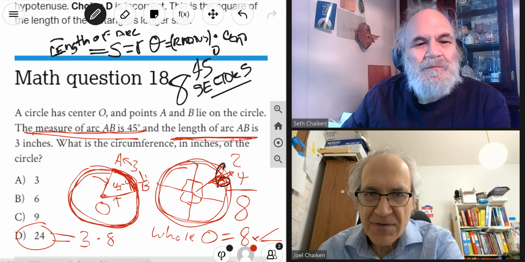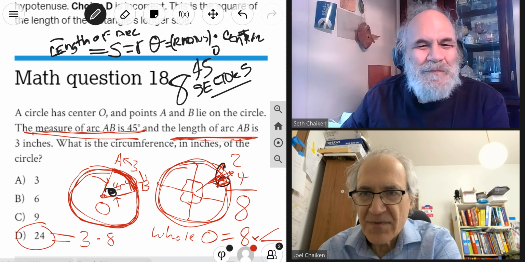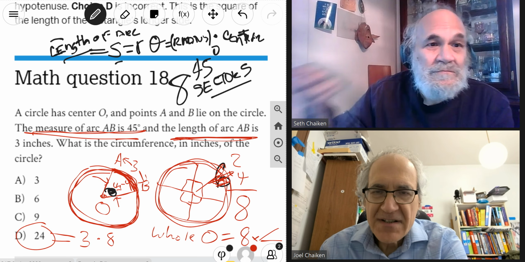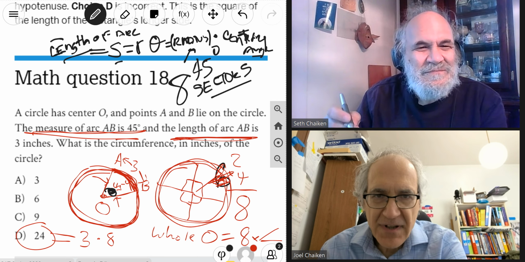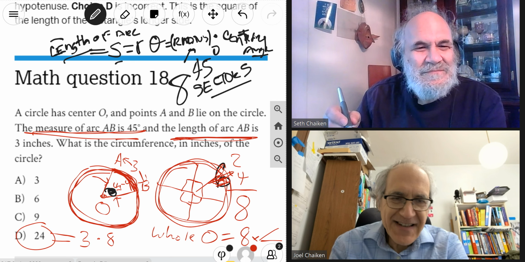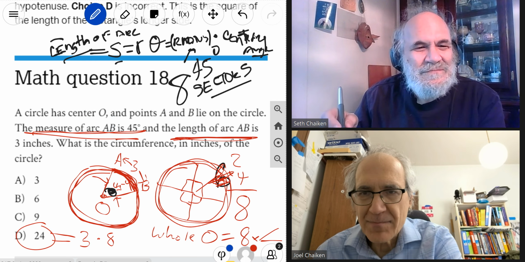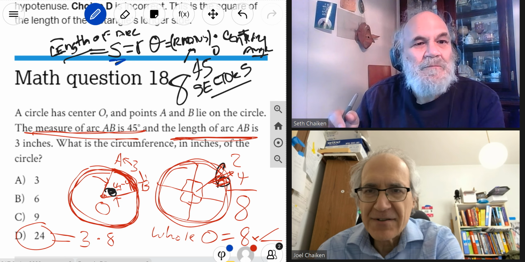There's a fancy word for that angle. It's called the central angle. So the length of the arc, which is sometimes known as S, is the radius of the circle times the central angle when the central angle is in radians. But Seth said you don't even have to worry about that. You just have to notice that there's a direct relationship between length of arc and angle.